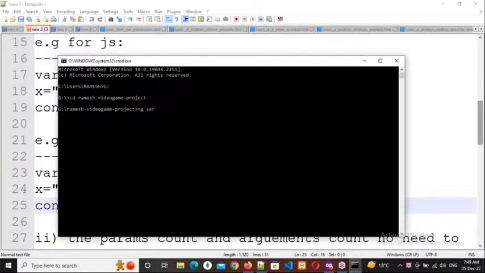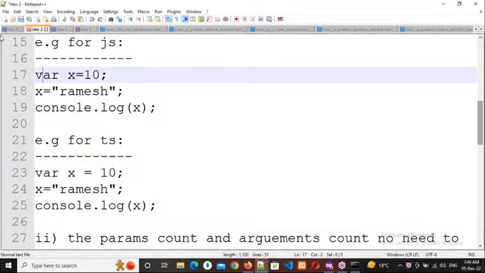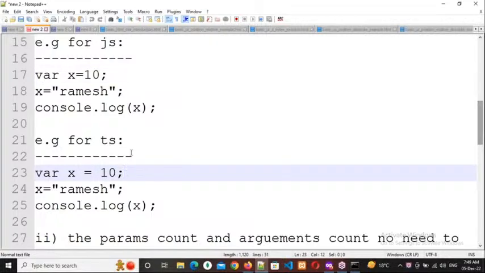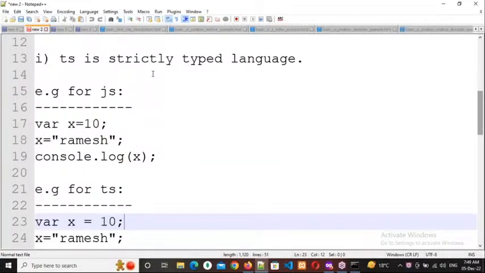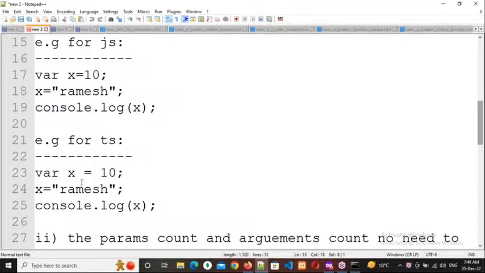Okay, but I did not mention any data type right here. See, I did not mention any data type. So your answer is correct, that means it will throw an error. Why? Because this is a strictly typed language, so we need to mention the data type also. But here I am not mentioning the data type, so just because of that, it will throw an error.